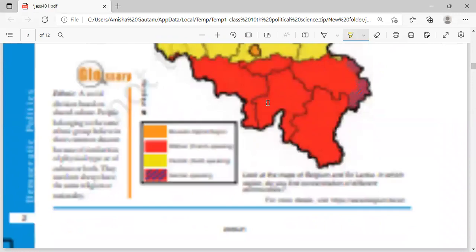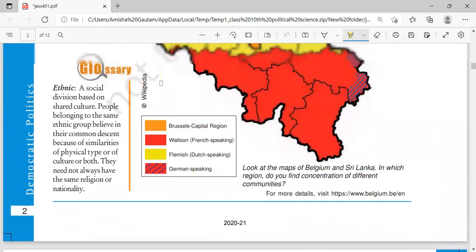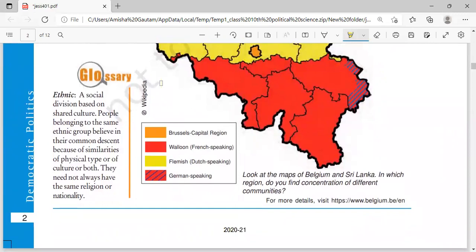Okay, ethnic, here you get the definition of ethnic. A social division based on shared culture. So ethnicity is basically a social division in society which is based on shared culture. If you are sharing your culture with a group of people, then your ethnicity matches with them.